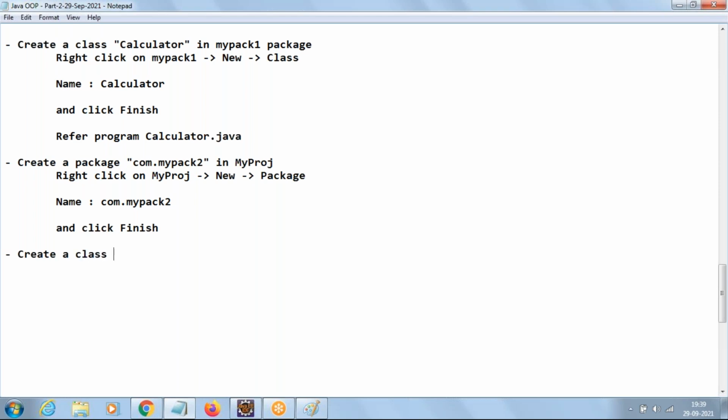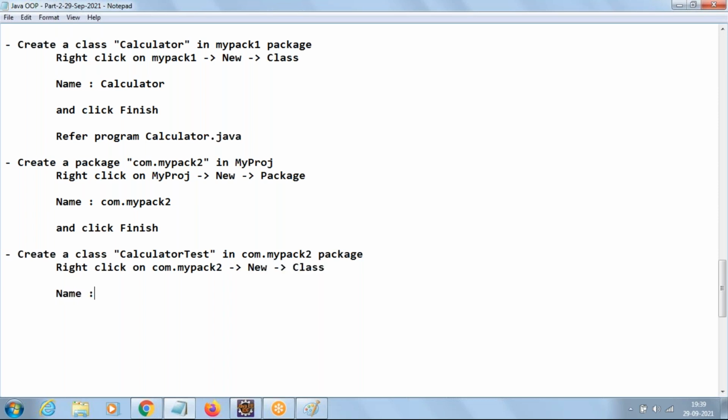Create a class CalculatorTest in the com.mypack2 package. How to create a class? Right click on com.mypack2 and say new class.